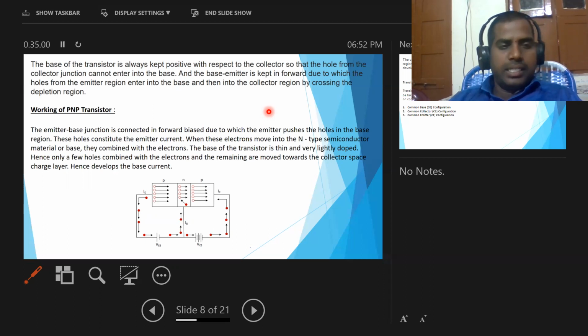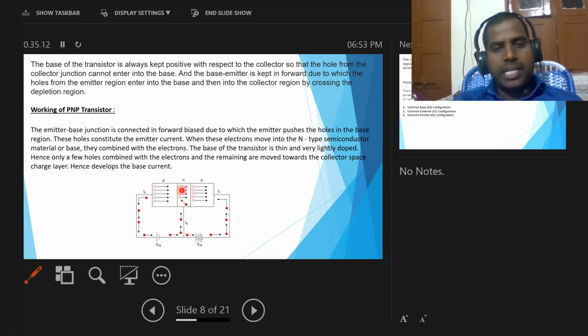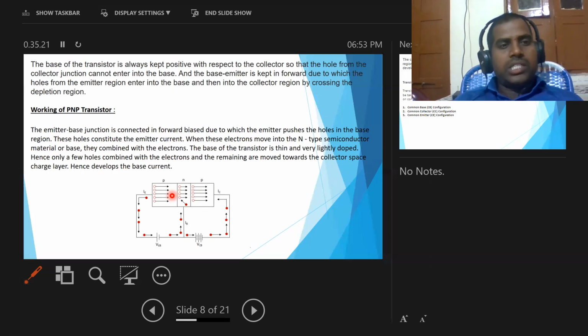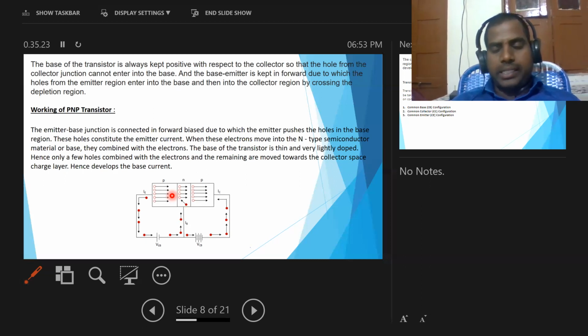Whenever the emitter base junction is connected in forward bias using a battery, some holes are pushed towards the base region. These holes constitute the emitter current.